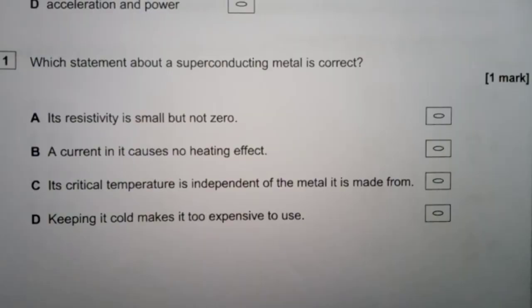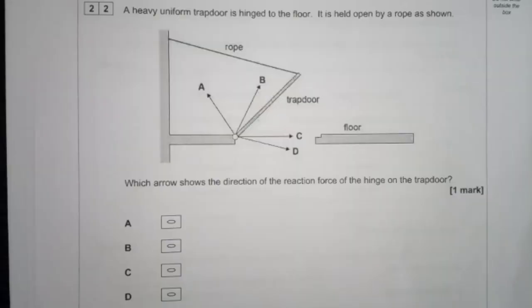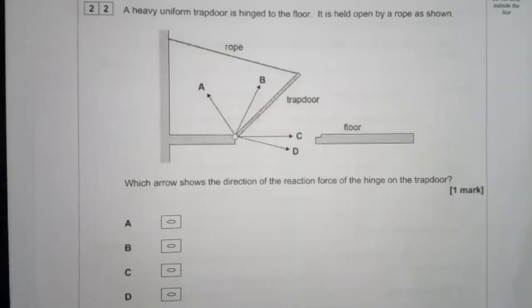21. Which statement about a superconducting metal is correct? So I reckon it's either B or C. B, sure. 22. A heavy uniform trapdoor is hinged to the floor. It is held open by a rope as shown. Why is it getting kinky now? What the hell? Which arrow shows the direction of the reaction force of the hinge of the trapdoor? The trapdoor is getting pulled, so surely it's B, isn't it?